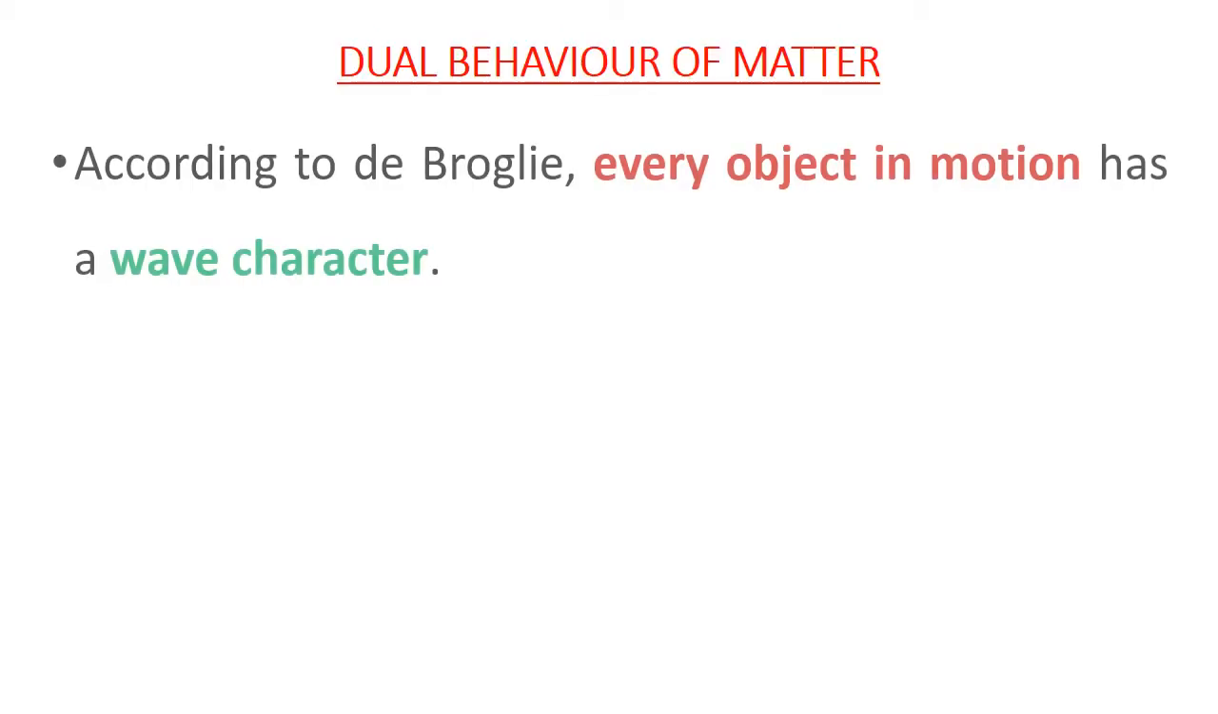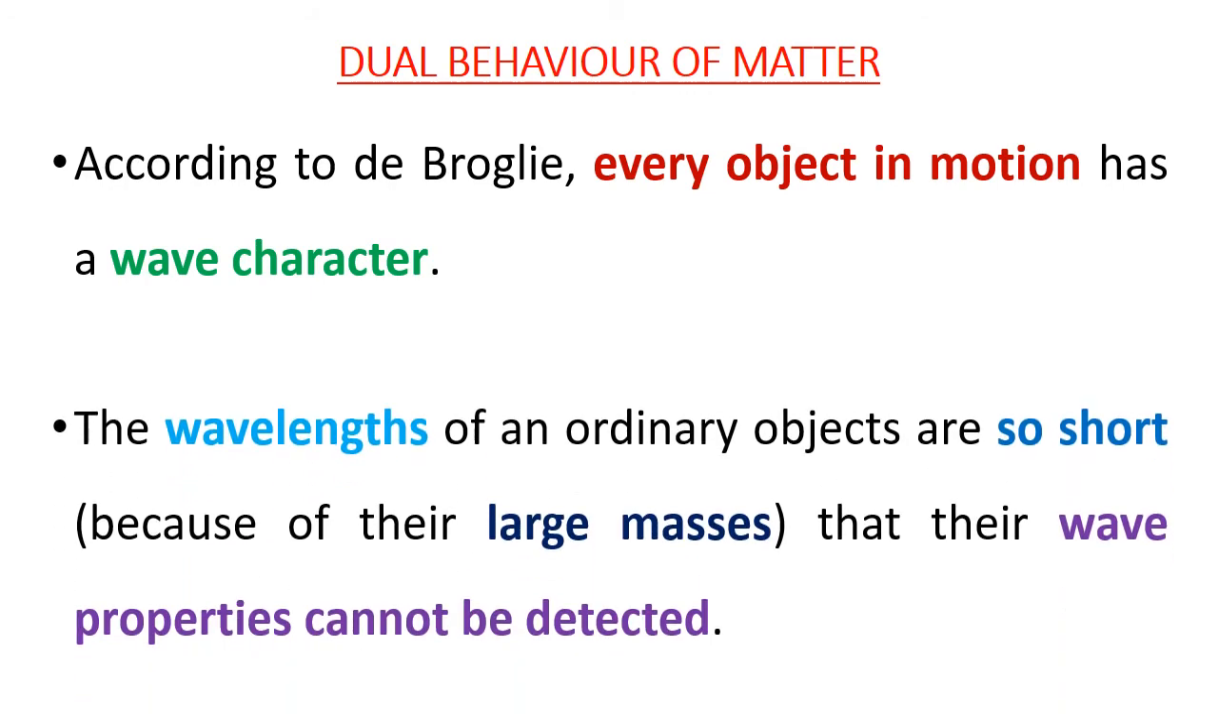Dual behavior of matter. According to de Broglie, every object in motion has a wave character. The wavelengths of ordinary objects are so short because of their large masses, hence their wave properties cannot be detected.